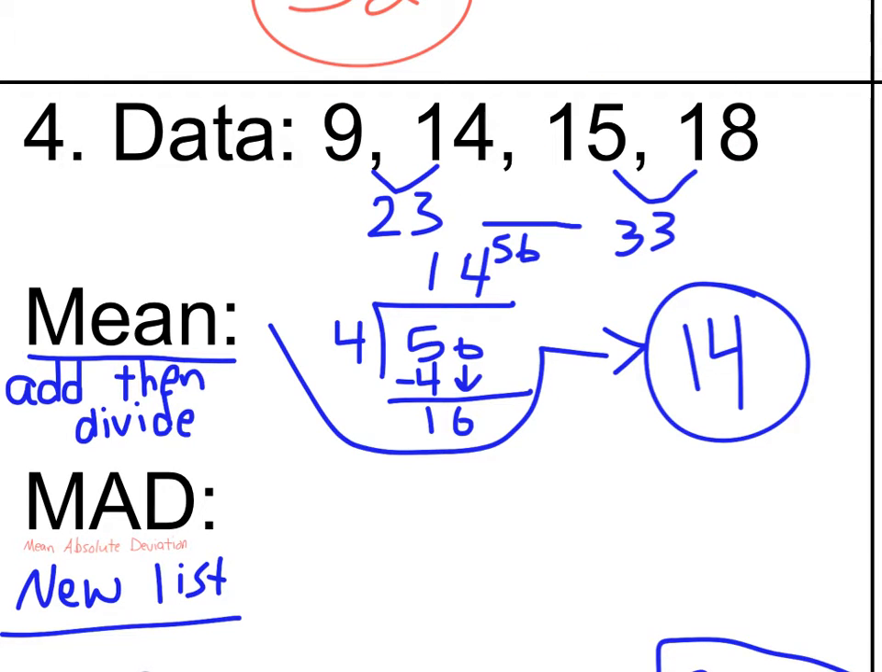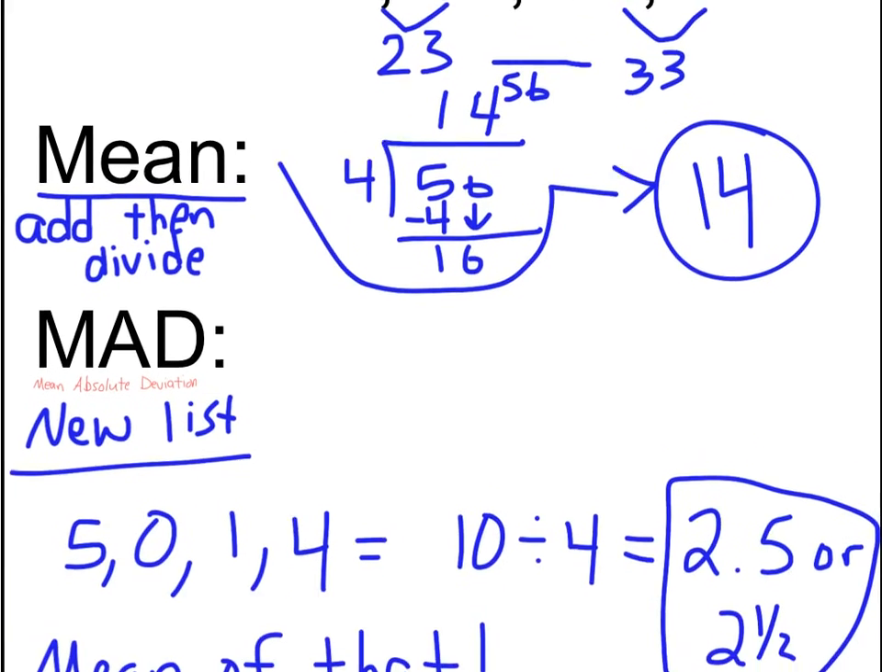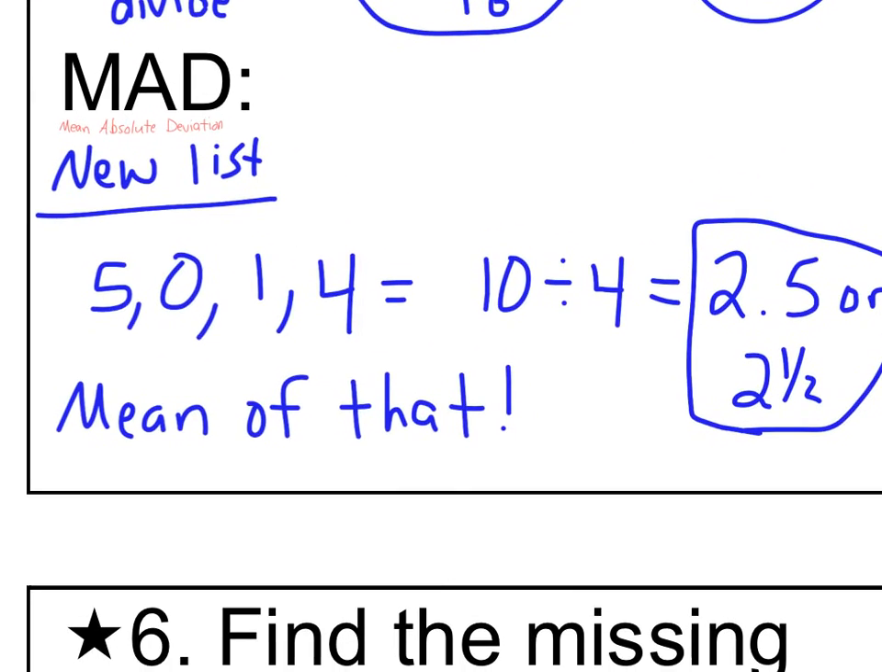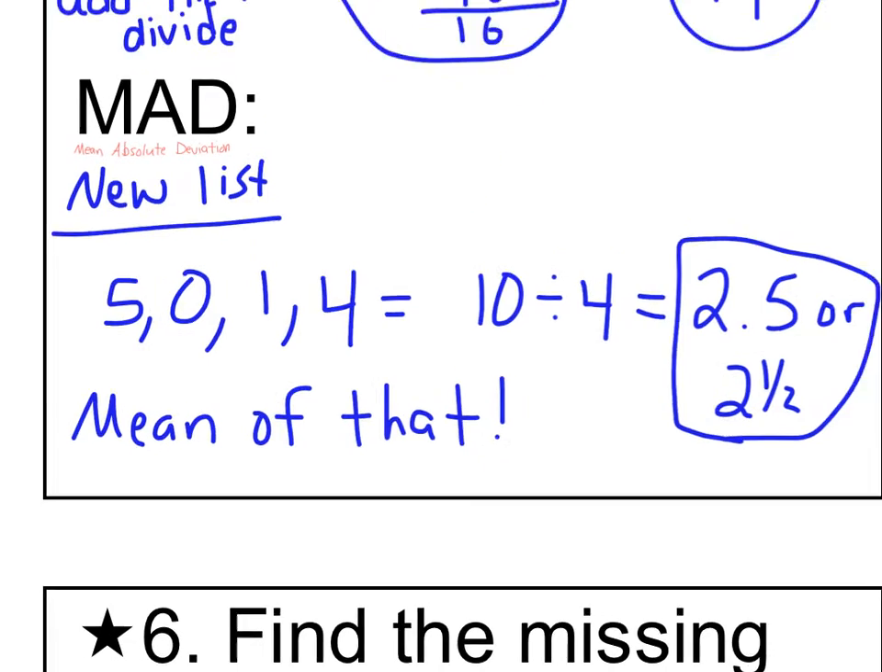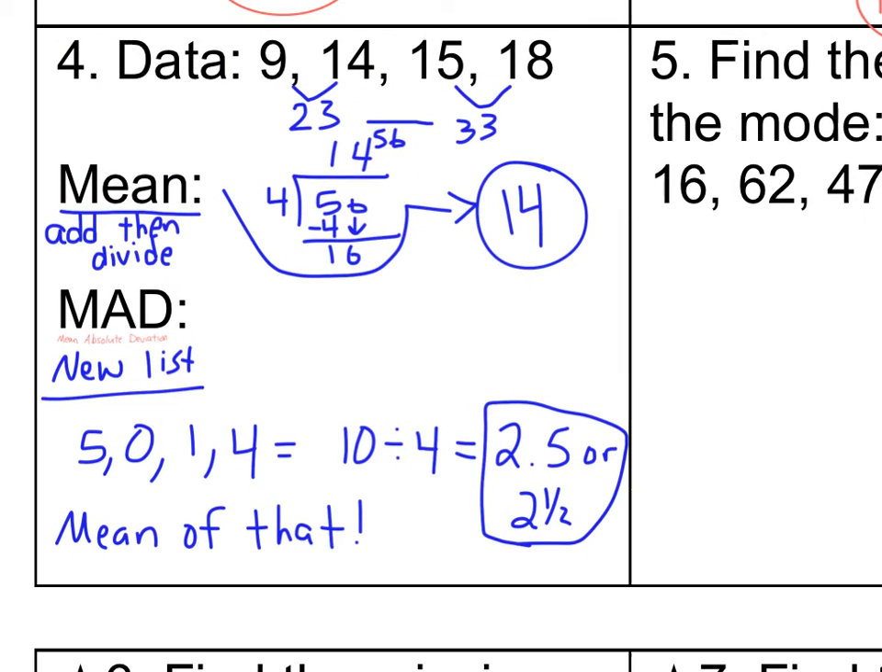So when you add 9, 14, 15, and 18, I got 56. And then 56 divided by 4, I got 14. So 14 would be my mean. Now, the MAD, mean absolute deviation, you need to make a new list. And the new list is going to be how far is each of my original data points, which are up here, how far are each of these from the mean?